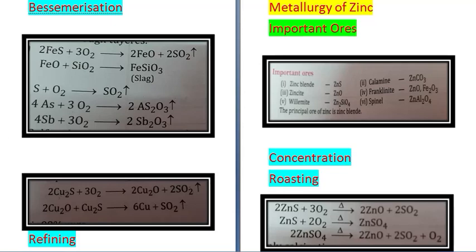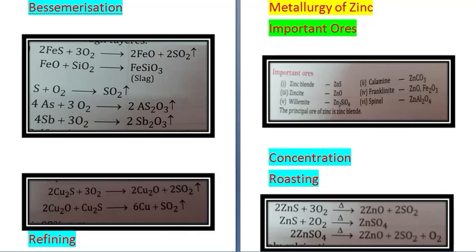Copper sulfide reacts with oxygen to give 2Cu2O plus 2SO2. Then 2Cu2O reacts with Cu2S to give 6Cu plus SO2, and SO2 escapes, leaving pure copper. This is blister copper obtained by bessemerization, and it is 98% pure.